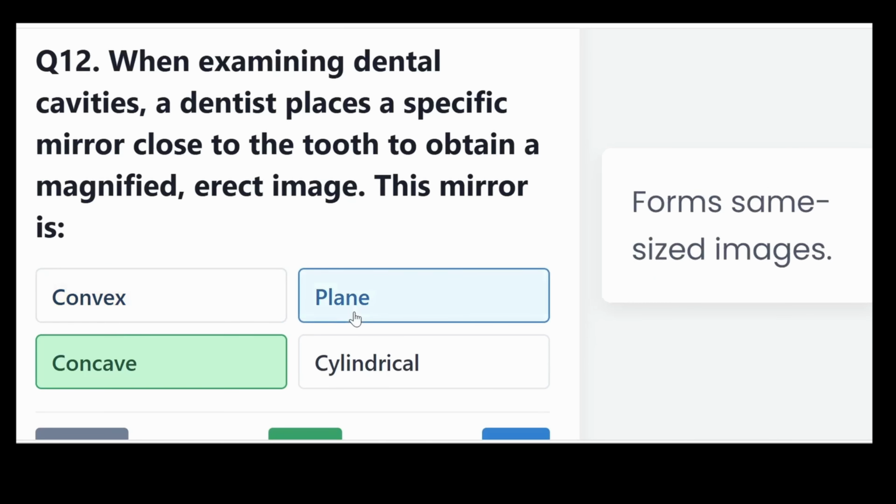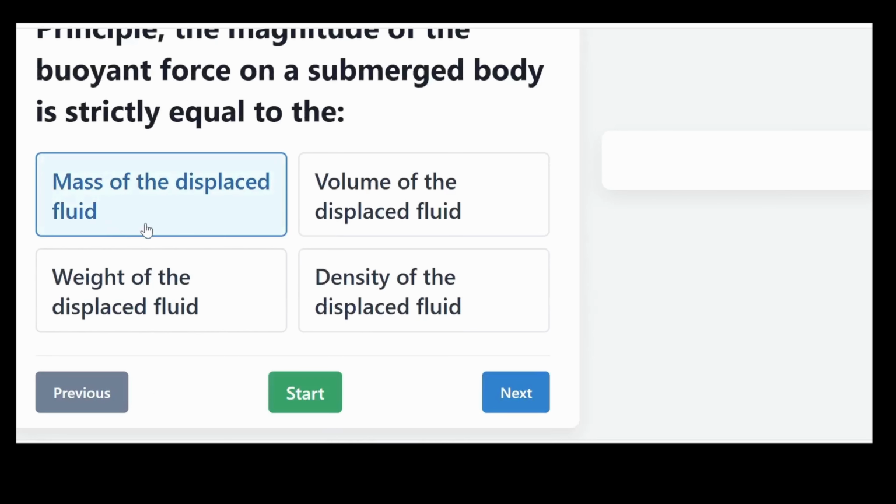According to Archimedes' principle, the magnitude of the buoyant force on a submerged body is strictly equal to the mass of the displaced fluid, volume of the displaced fluid, weight of the displaced fluid, or density of the displaced fluid? The correct answer, weight of the displaced fluid. Archimedes' principle dictates that buoyancy is an upward force explicitly equal to the gravitational weight, that is mass times gravity, of the fluid that the object displaces.